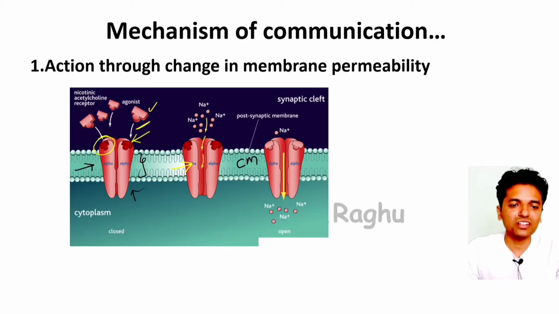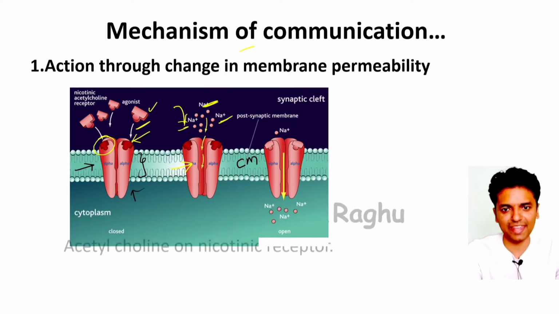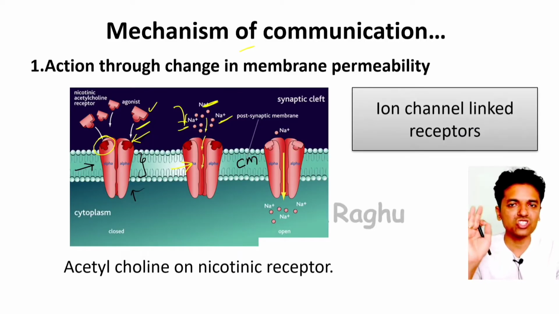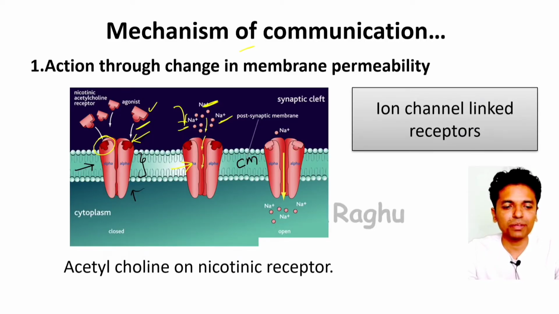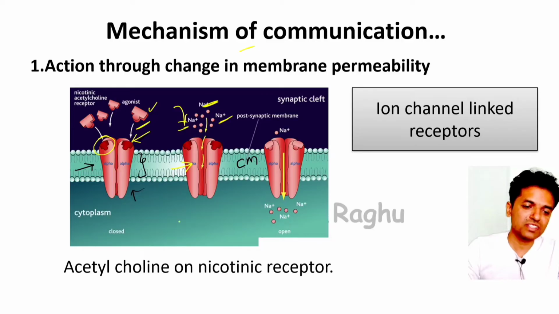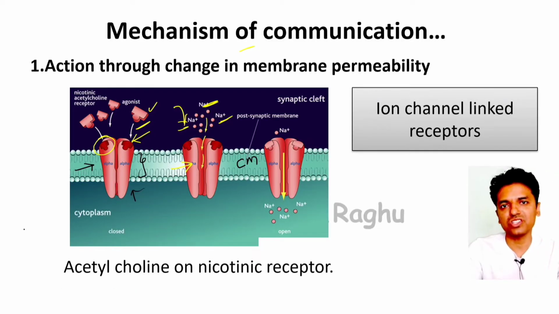So once these ion channels open up, what is happening in this example is that the sodium which is on the outside is now going to enter inside the cell. So the conductance of the cell membrane has increased. So the membrane permeability has increased, and these receptors are called ion channel linked receptors. Again, the best example I can give you is acetylcholine, which is acting on the nicotinic receptors present in the neuromuscular junction. So this is one mode of communication wherein the action is occurring through change in the membrane permeability via the ion channel linked receptors.